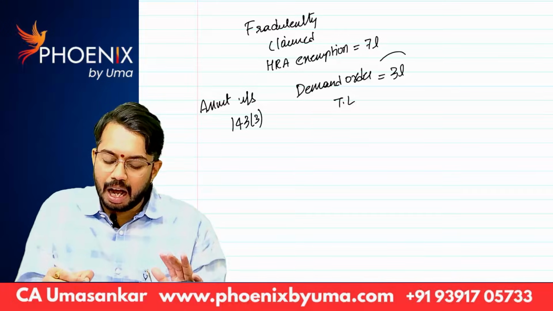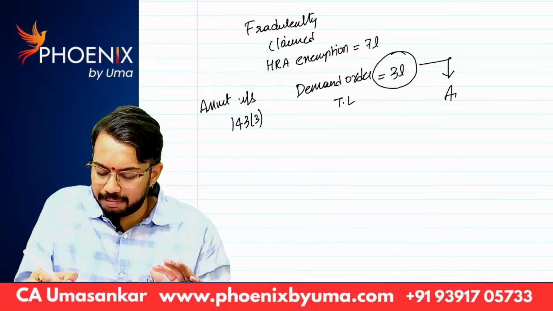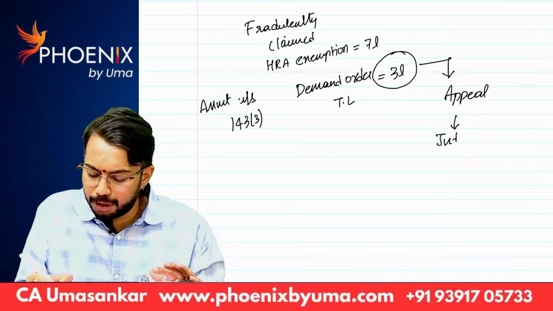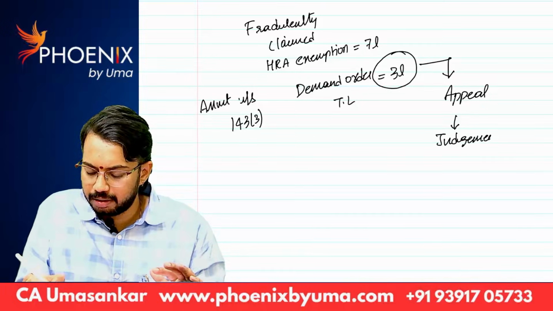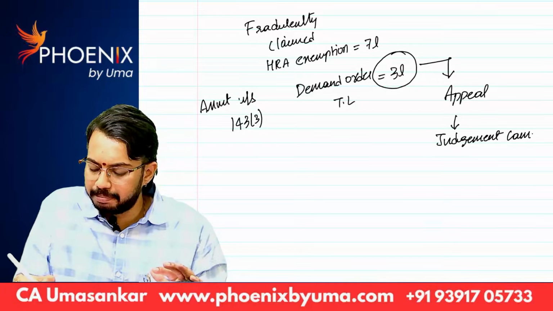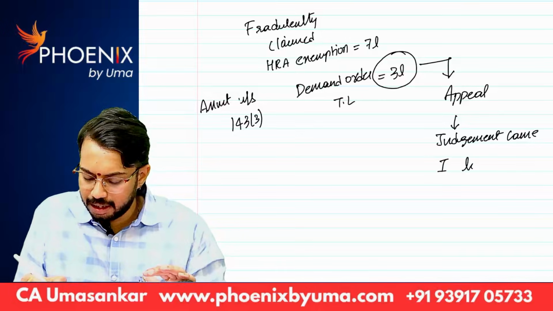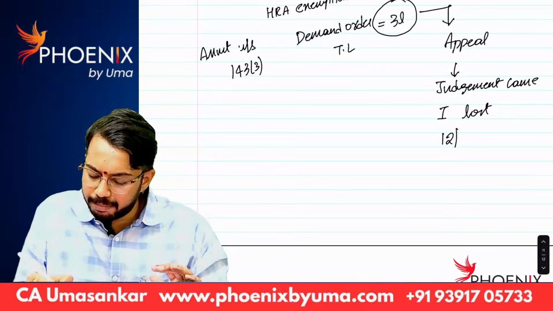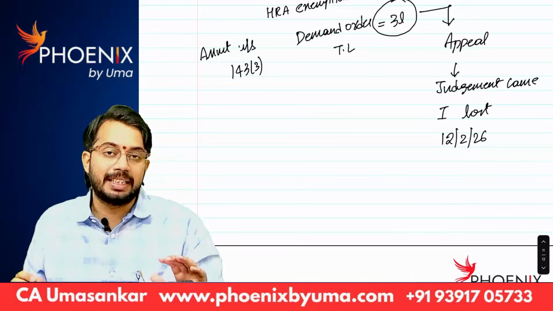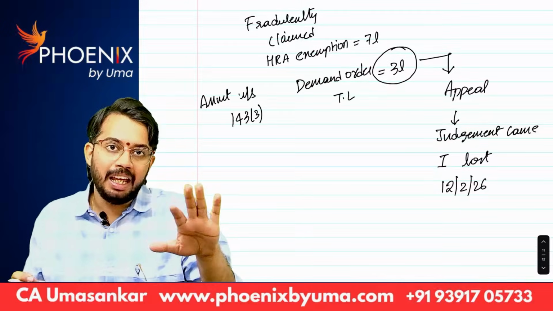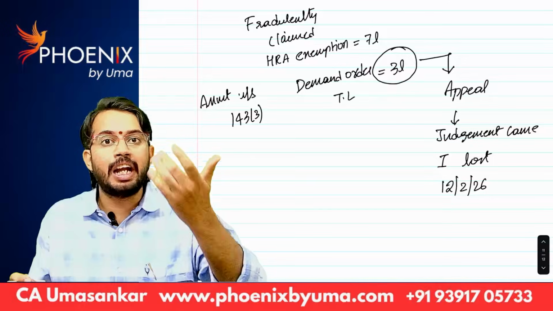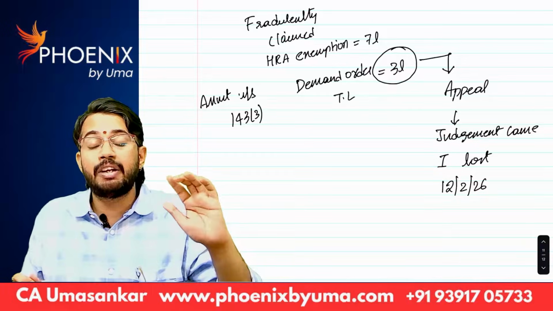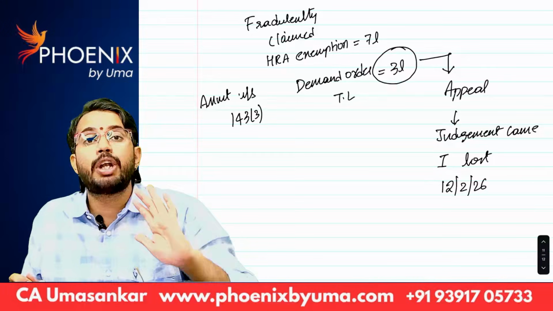What I did, I applied for appeal. In appeal, judgment came today. Judgment came, I lost. That means department won the appeal. When judgment came? 12th February 26. Generally, if I fraudulently claim HRA exemption, it will become misreporting of income.